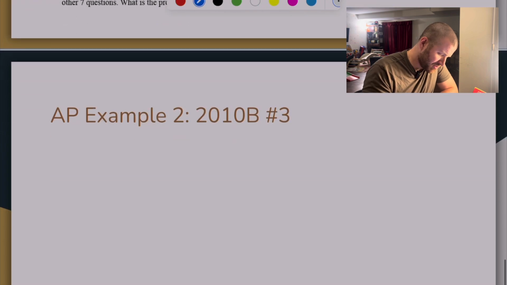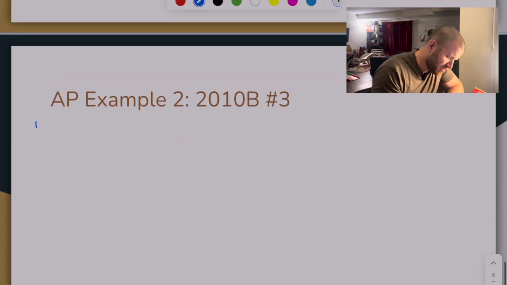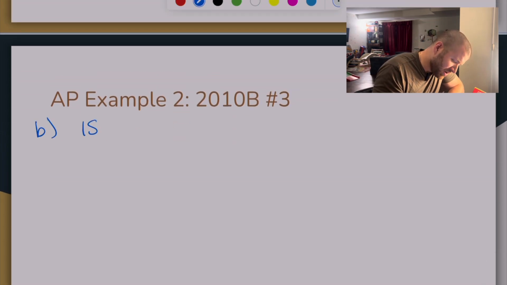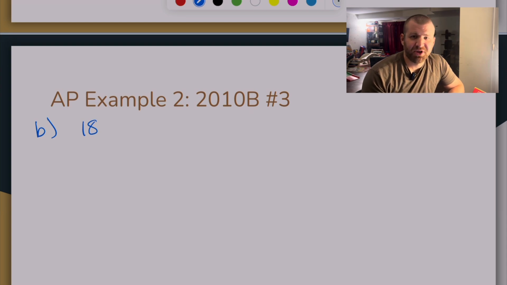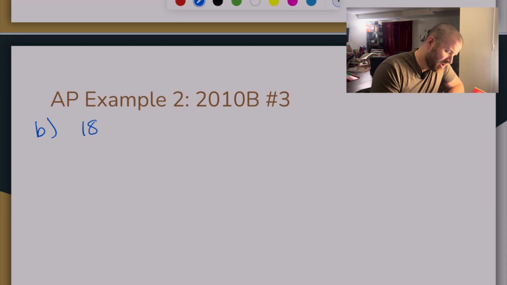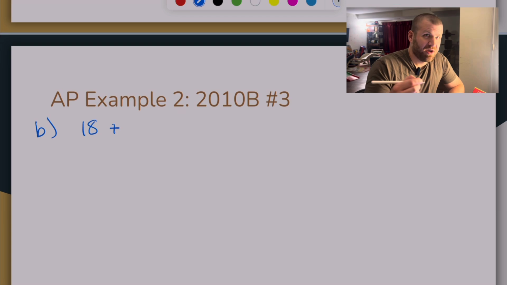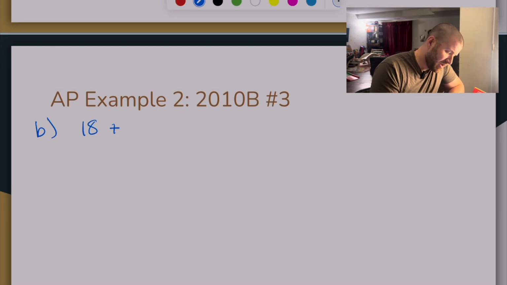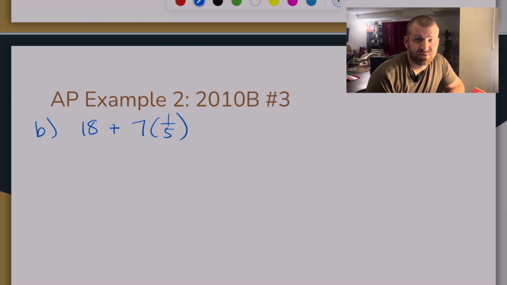So for this particular one, again, same idea, just for part B. I know the answer to 18, so I know I'm going to get those points. Plus, okay, on those 7, my expected number of points is 7 times 1/5, because that's my expected gain.